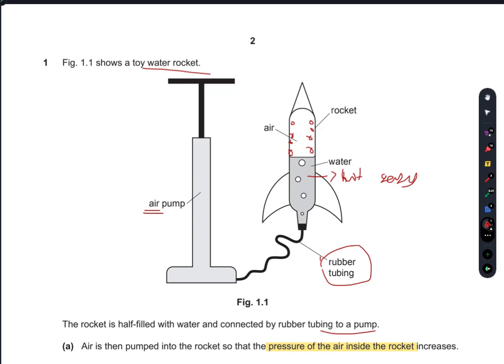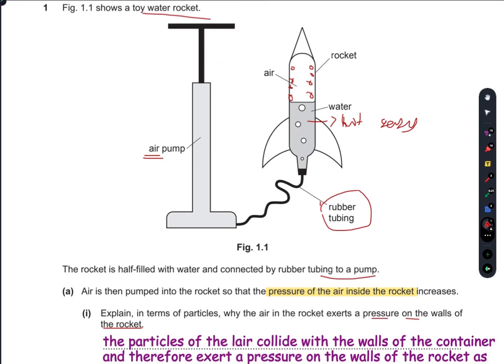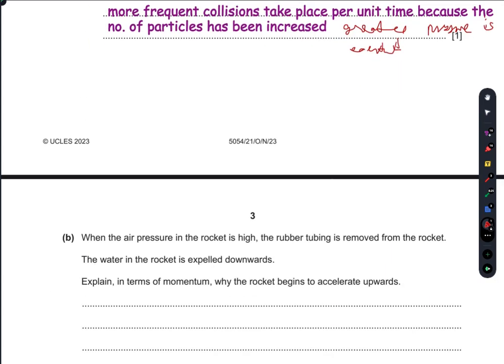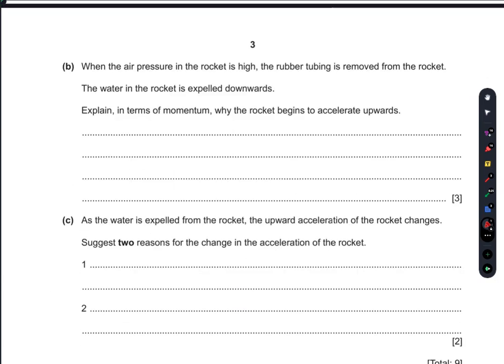Then, according to the law of conservation of momentum, the machines, or you can say the rocket, gain an equal and opposite momentum, and this enables them to move with very high velocities. So that would be your answer.